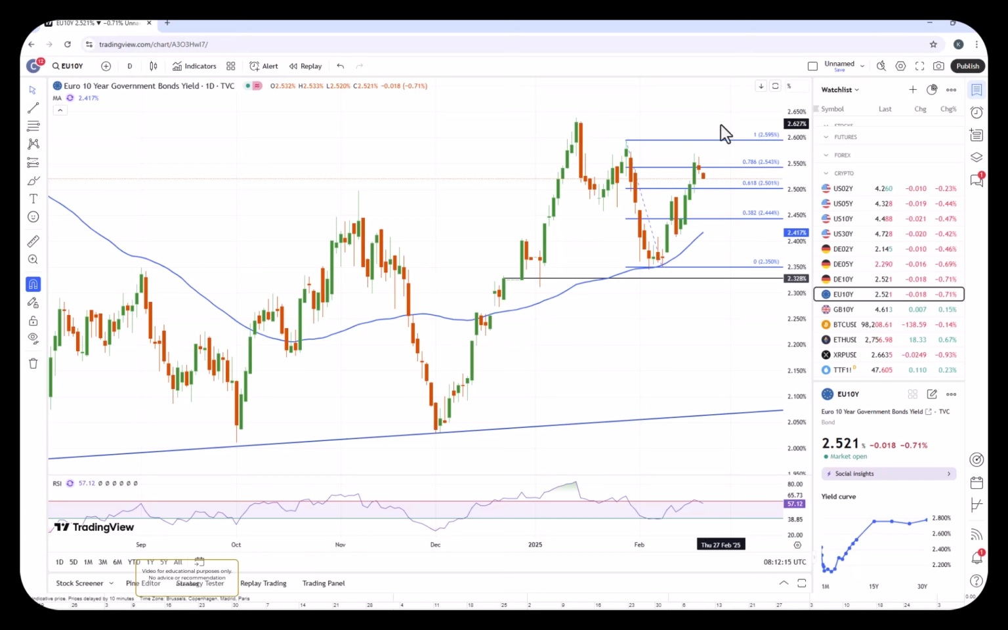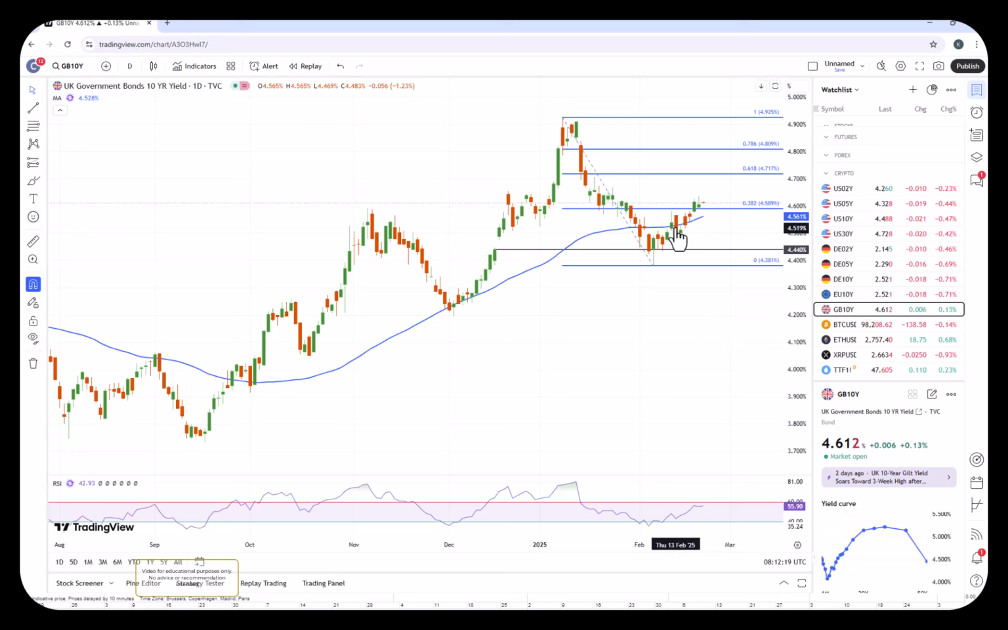The UK slowly crawling higher, and I think we'll see a move up to the 61.8 retracement here at 471.